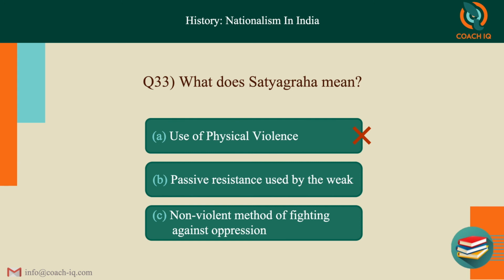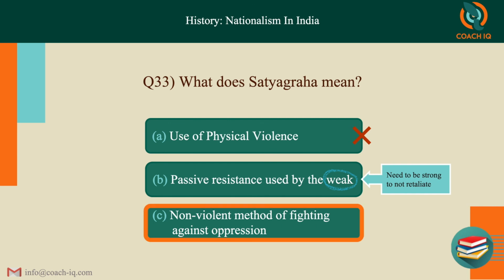So it's passive resistance where you are resisting but you're doing it in a passive way, that is, you are not actively doing something. Used by the weak, you'll say, yeah, if that person is not retaliating means he's a weak person. But no, Gandhiji said it's passive resistance and you need strength to do it, because it's very difficult if somebody hits you and you don't hit back. For that you need to be mentally strong. So it was not used by the weak, you needed to be strong to not retaliate. C, non-violent method of fighting against oppression. The answer is C. That is a non-violent method where you're fighting against oppression.